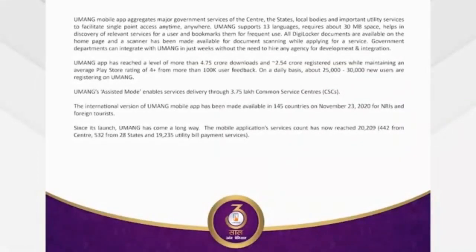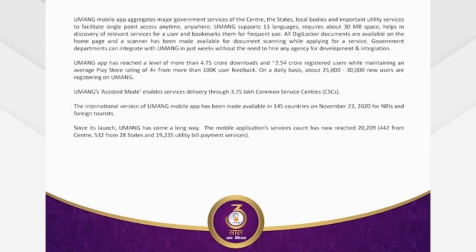The aim of the Umang mobile application was to bring central government services, state government services and municipal services under one mobile application, so that a citizen can just download one mobile application and use various services.